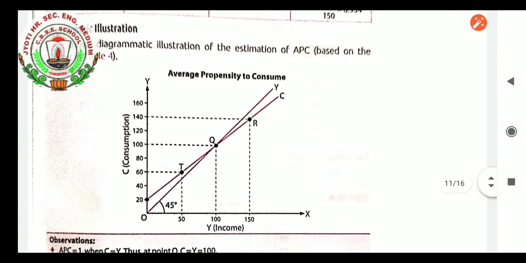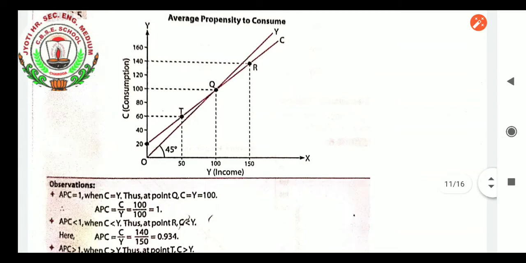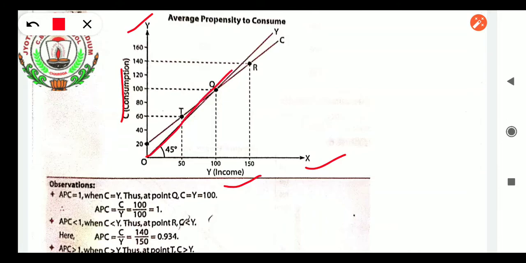Diagrammatic illustration also shows the APC based on the data set in table number 4. Students, you have to take the same data and connect the APC with the income. For that, first you will draw the x and y axis. On one side is income, and on the other side the consumption. It can be vice versa, no issue, but the set of data must be taken correctly. First of all, the income line is the 45-degree line, as I already insisted to you. This is the line of income Y.